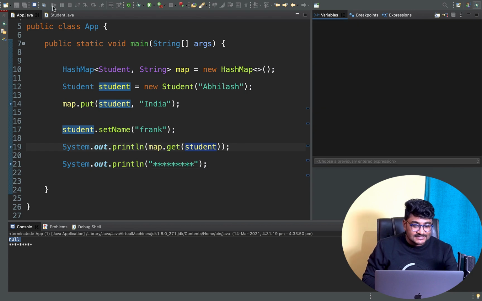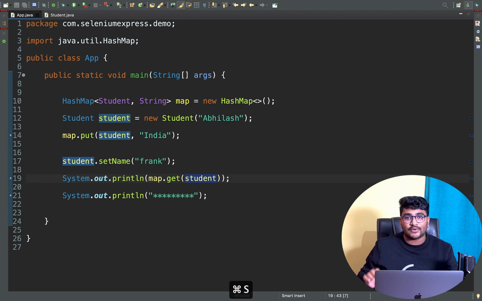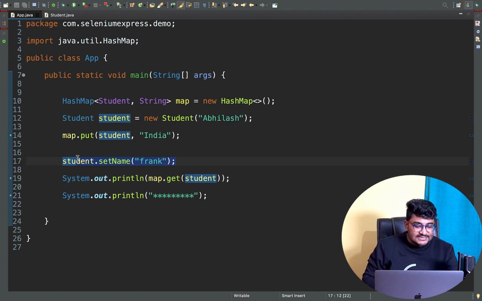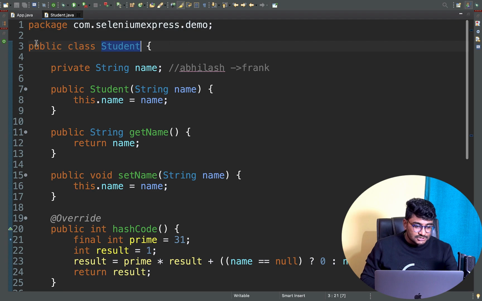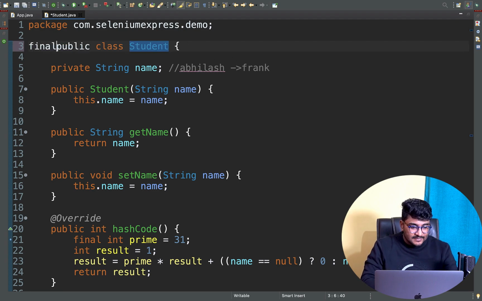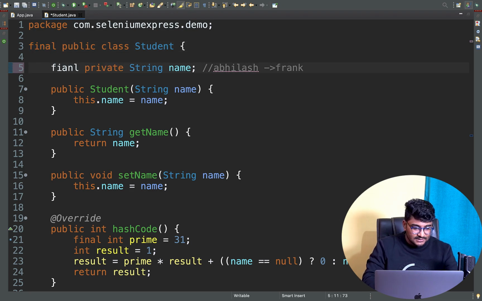If I resume, my program will be terminated. The basic takeaway from this example is that I'm able to change the object state, and that is what makes the difference. So if I'm using this student object as a key in the HashMap, I have to make it immutable. To make it immutable, the class should be final, and this particular variable should be final. So I'll just make it final.